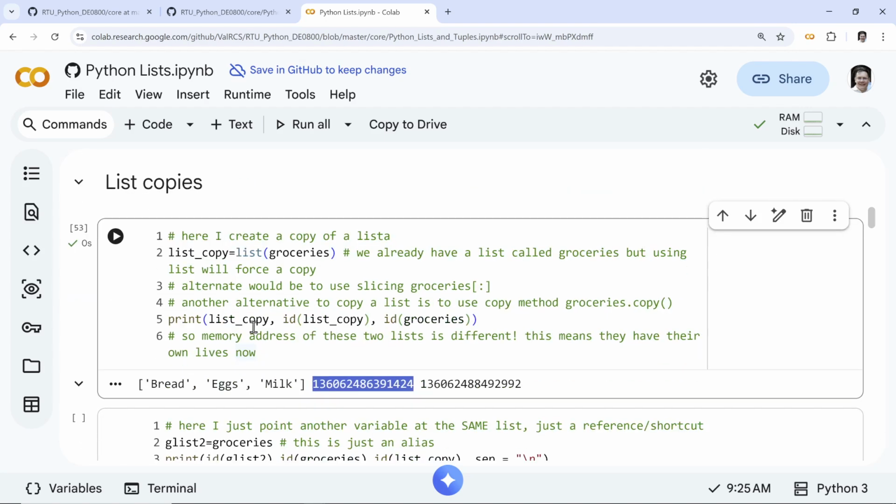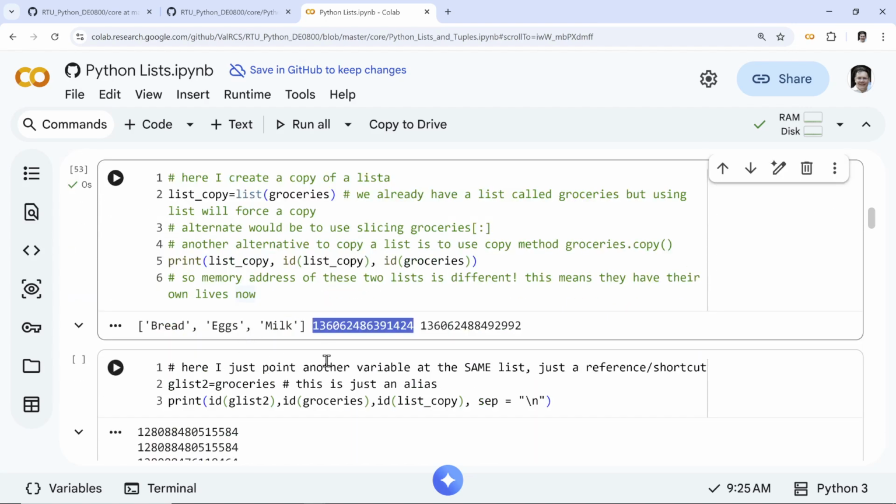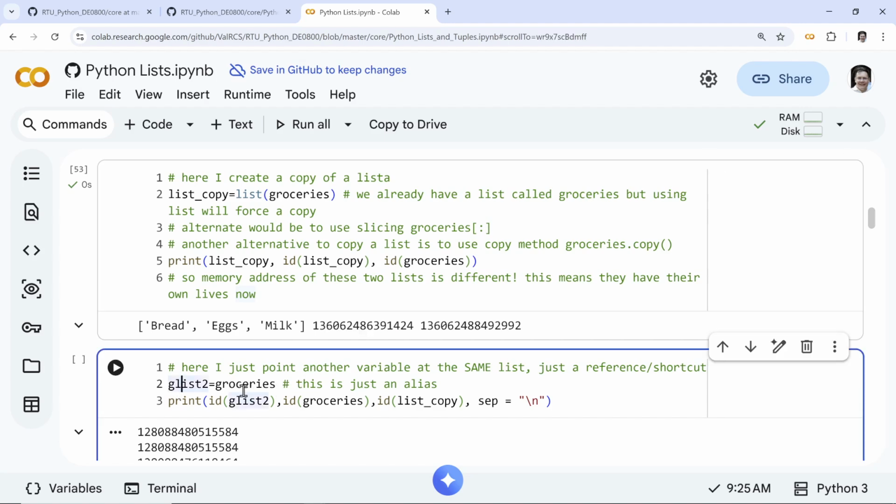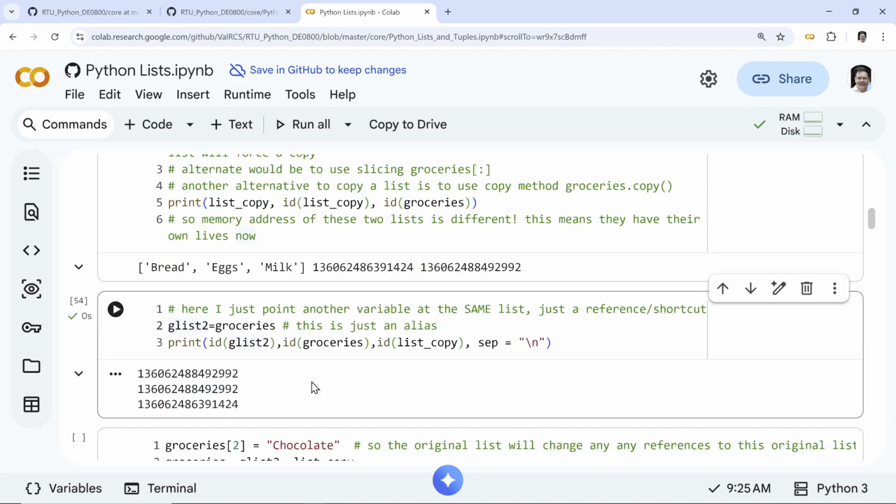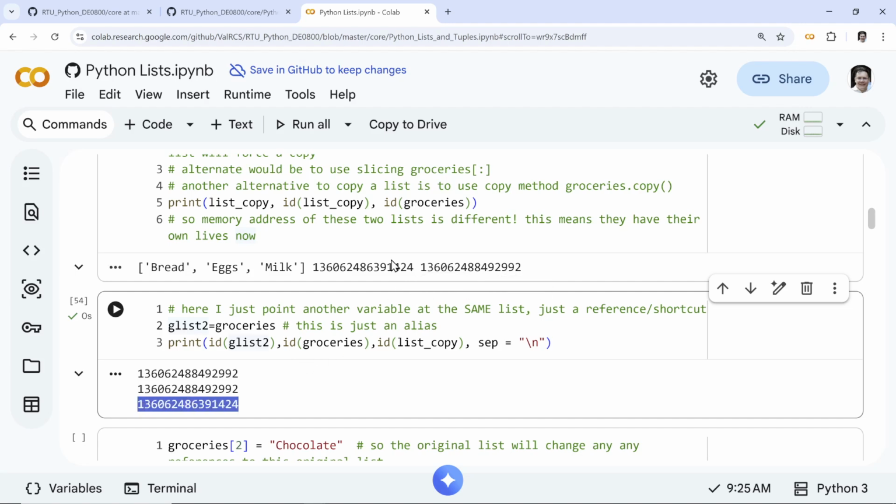I created a list. However, this is where the mistake comes. Not a mistake, oftentimes you want this, but this is just an alias. So this is part here, I'll show you. The copy has its own memory address. We made a copy here, that's a copy. However, these first two, glist and groceries, actually have the same address.